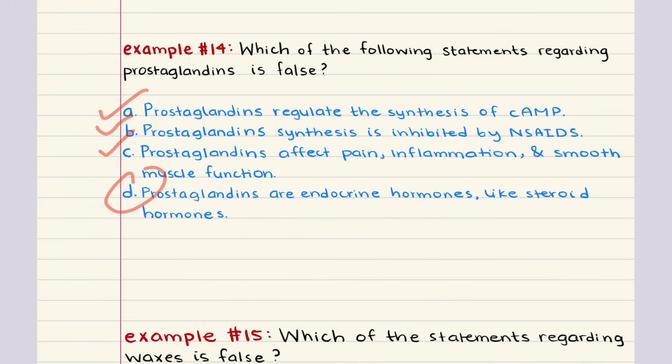And this is because prostaglandins are not endocrine hormones. Instead, they are paracrine and autocrine signaling molecules, meaning they act locally near the site of synthesis rather than traveling through the bloodstream to distant organs like true endocrine hormones. So the false statement here is D.